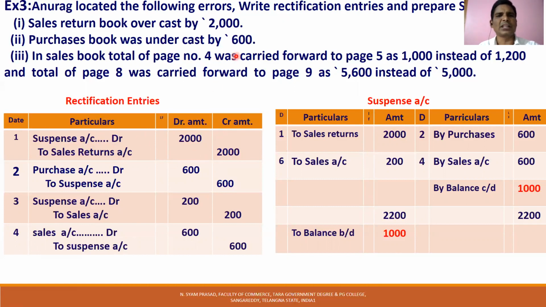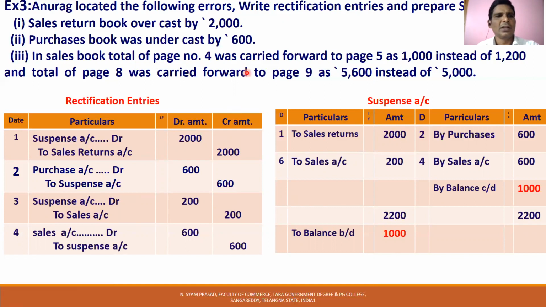Purchase book was undercast by 600. Purchase book balance goes to purchase account. Purchase account shows a debit balance, but undercast by 600 means less debit is there. So by debiting purchase account, we can rectify the error. Purchase account is debited by 600 and the balance transferred to suspense account. Purchase account to suspense.